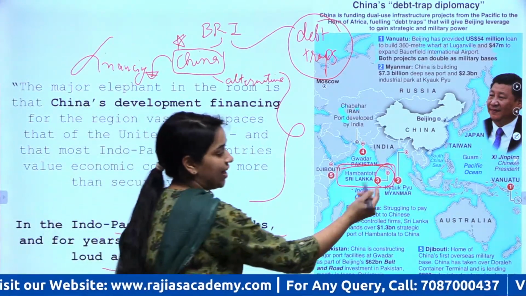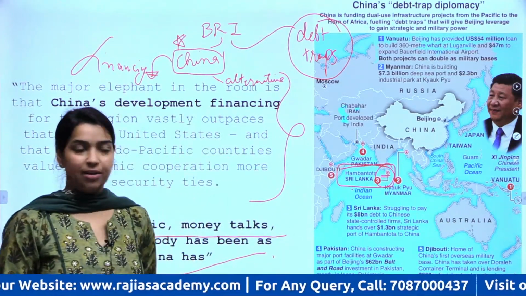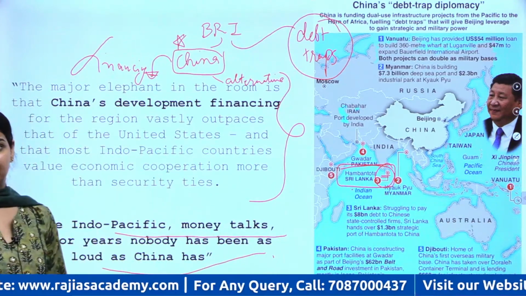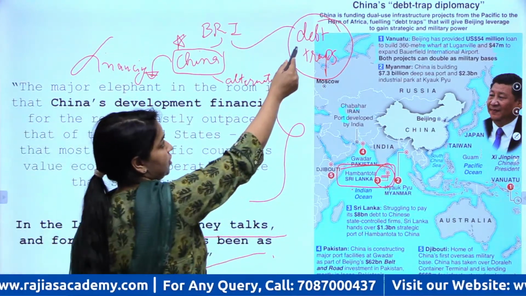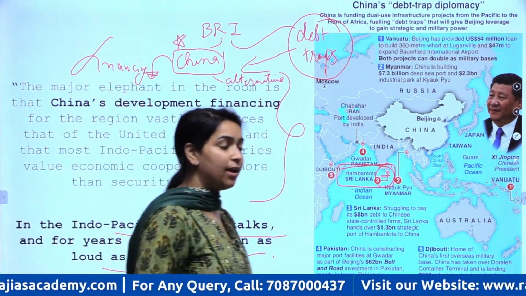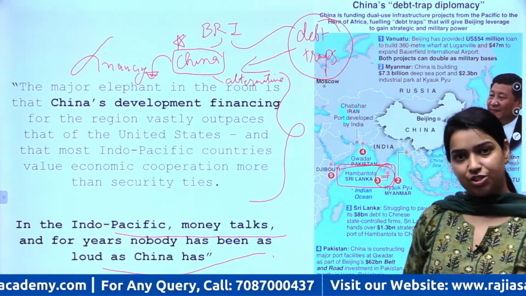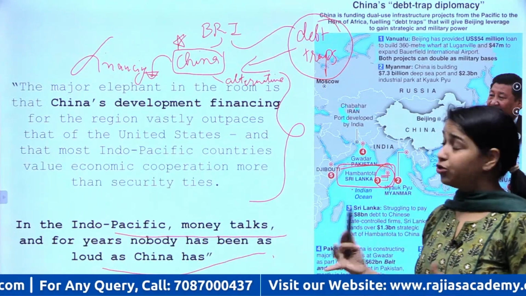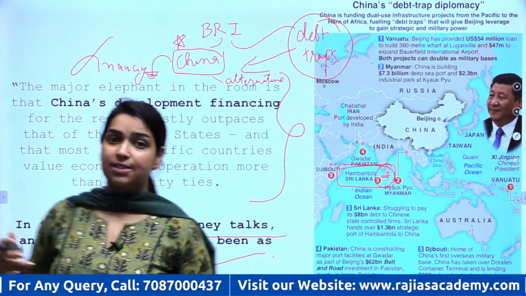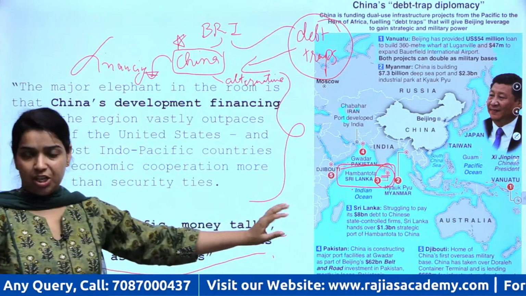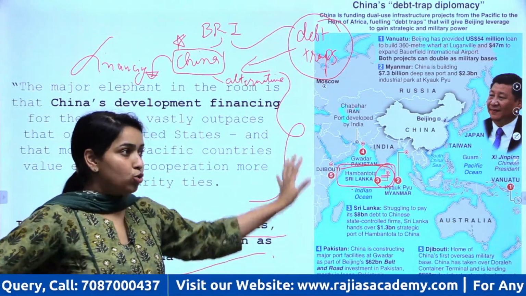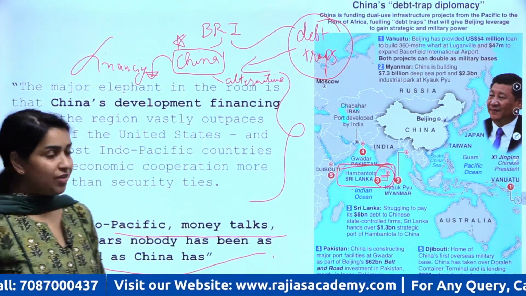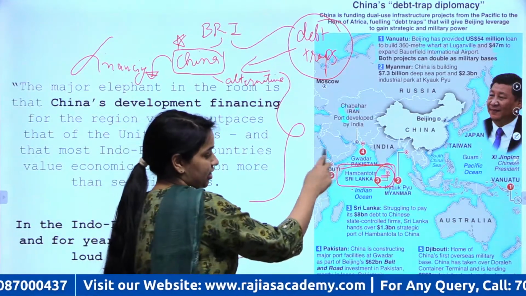So देखिए, such a strategic location China has acquired in this Indo-Pacific region because of its BRI project. Okay, तो अब देखिए इस डेट ट्रैप्स का कोई ऑल्टरनेटिव भी नहीं है. US वगैरह dominant finance are not providing in this region. So these countries have no other option but to go to China only. So that is how China and its BRI project is a huge threat to the Indo-Pacific region and to the outside countries who want to dominate this region, right. Similar thing China has done in Djibouti.